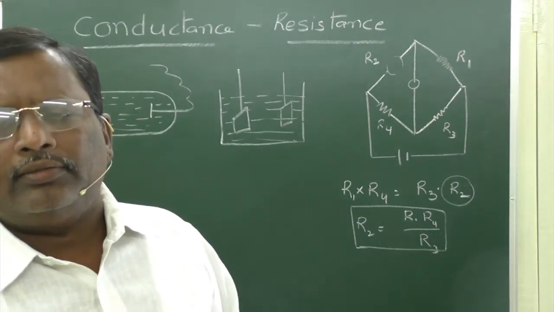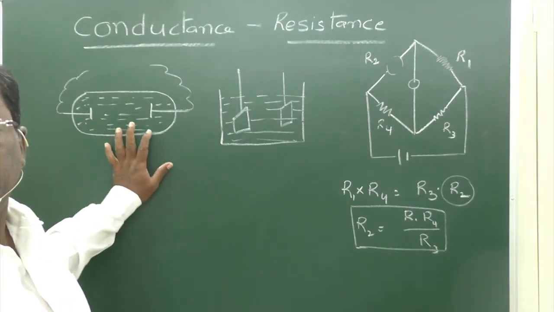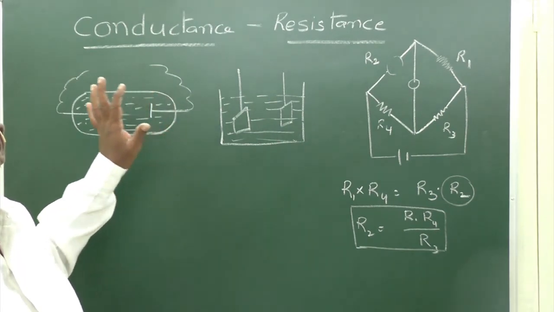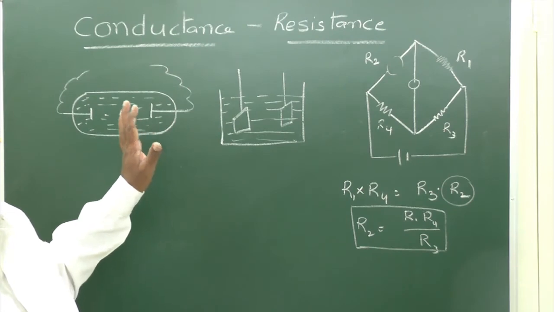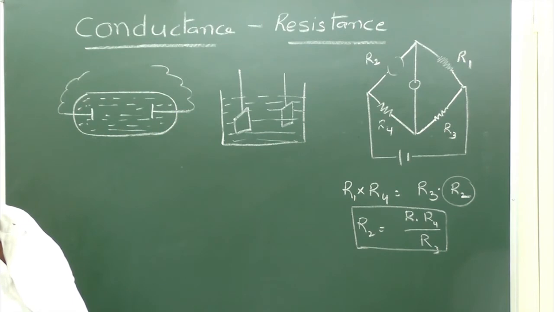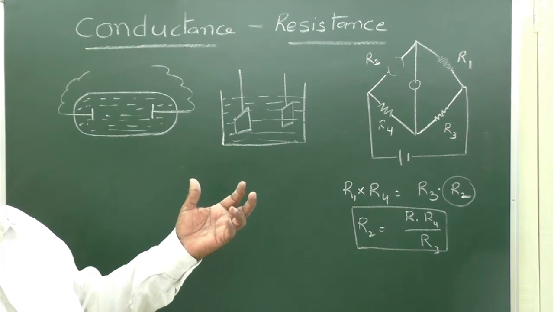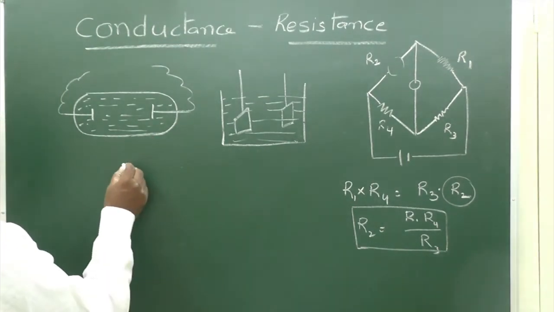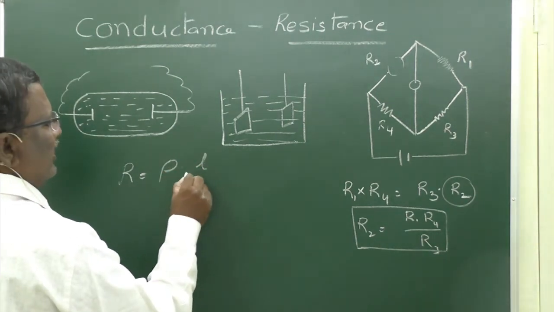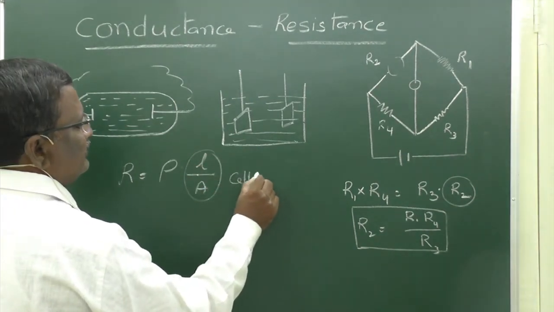To avoid that, this conducting cell is first filled with an electrolyte whose resistance is known at different temperatures and different concentrations. With the help of that, first you can calculate the cell constant, that is, resistance R is equal to rho into L by A. This L by A is called the cell constant.